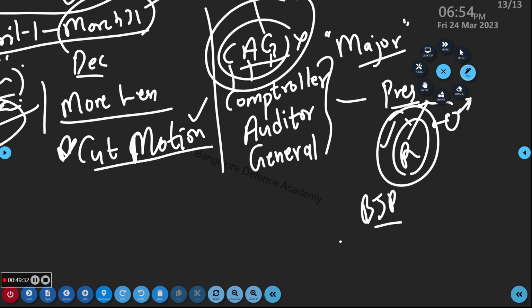There will be some MPs who did not get minister rank, or did not get some good rank, or the BJP party is not doing something for them, so they will get angry. They will say, "You pass the bill, I'll show you who I am." When the bill is passed, they will not press the green button, they will press the red button. So who will be at a loss? Already the opposition party is ready to press the red button.